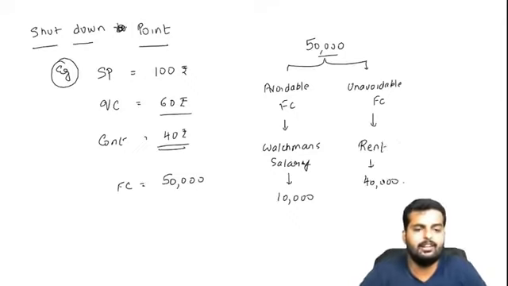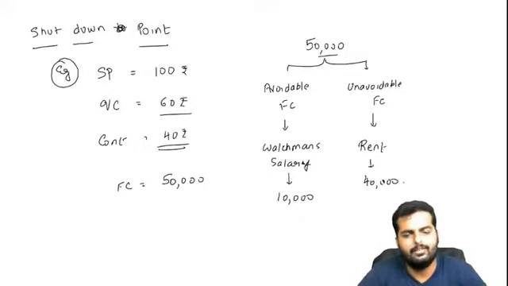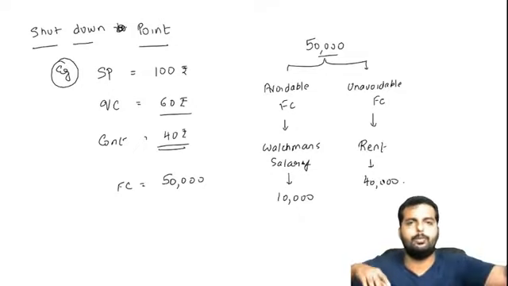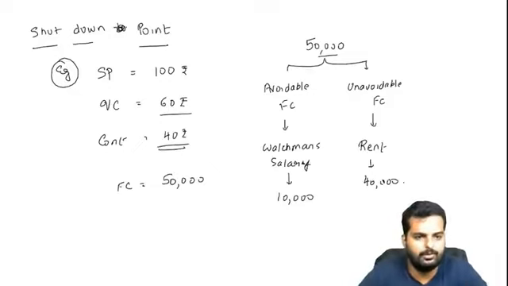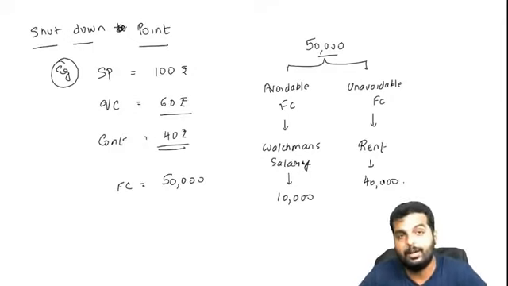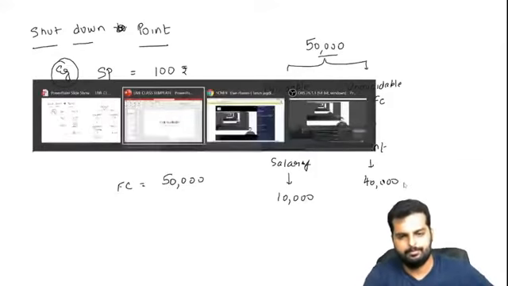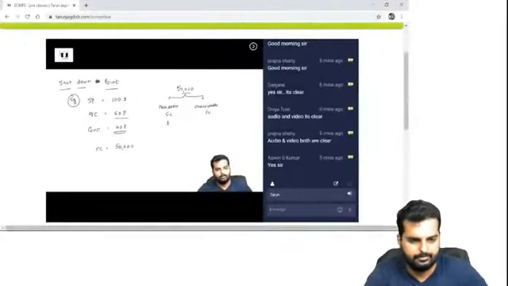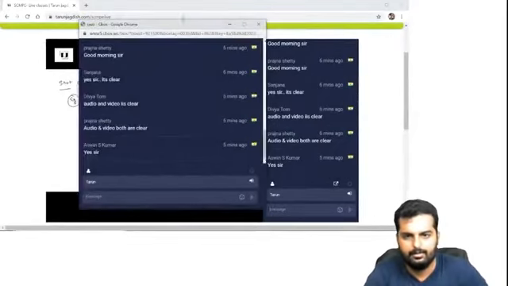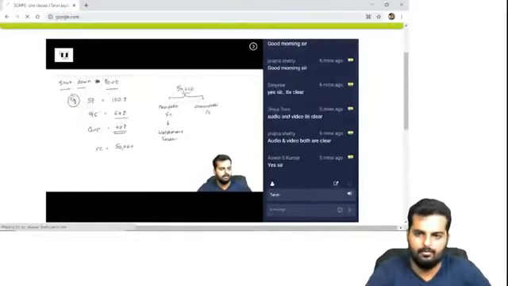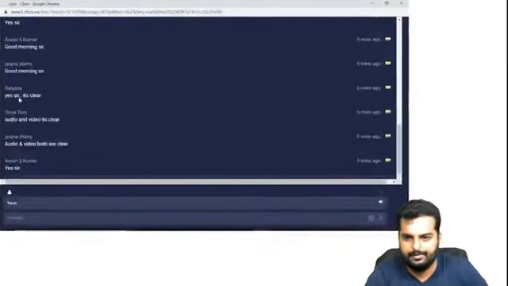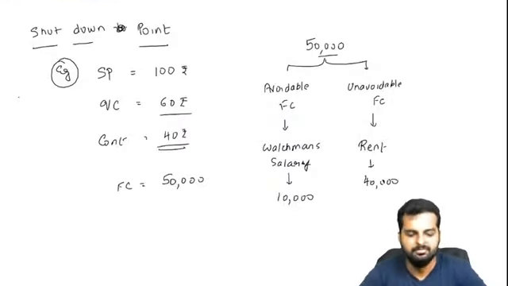Why I call watchman salary as avoidable is because there is always a chance that if the company is shutting down, I can throw the watchman out. So that is what we call avoidable fixed cost. Whereas if I want to shut down the business also, I might be having a rent agreement for a minimum of 1 year period. So in that case, even if I shut down, I have to pay rent, which is unavoidable fixed cost. Can you put this data in your books first, friends? Please write down this in your books.